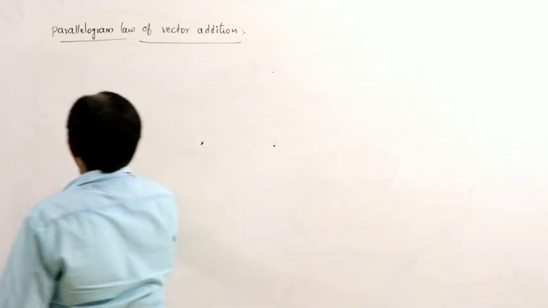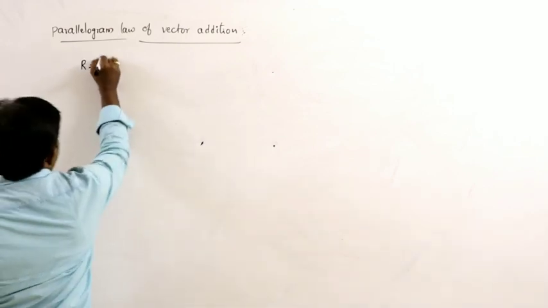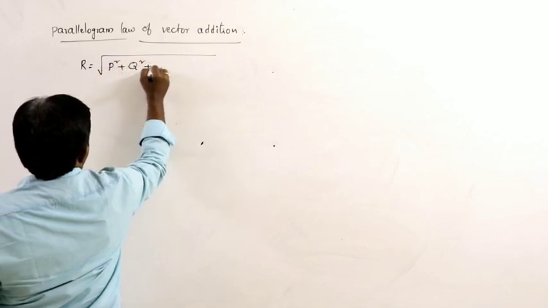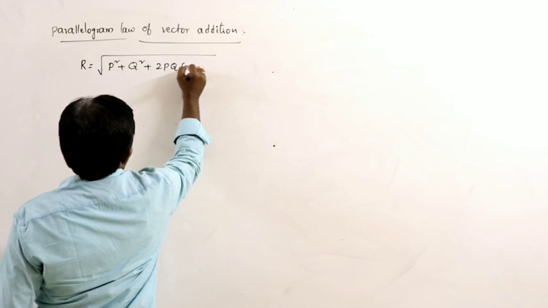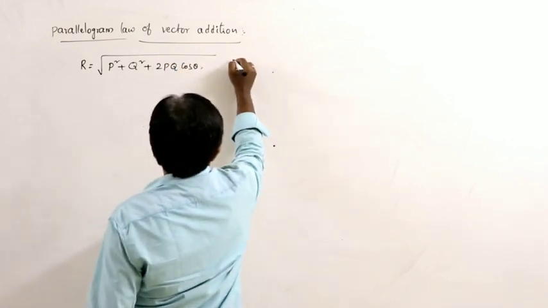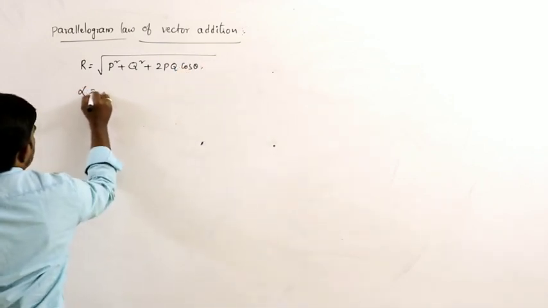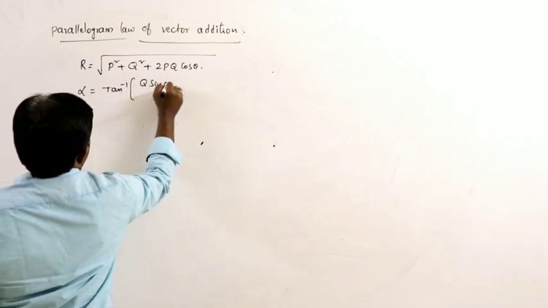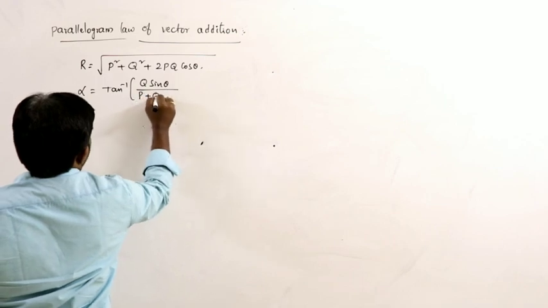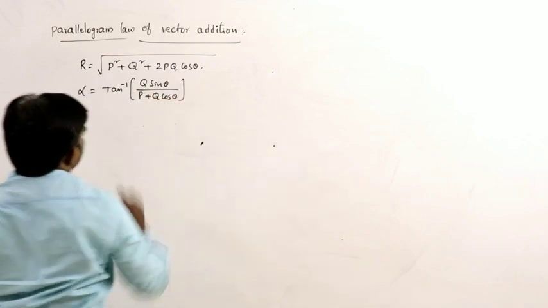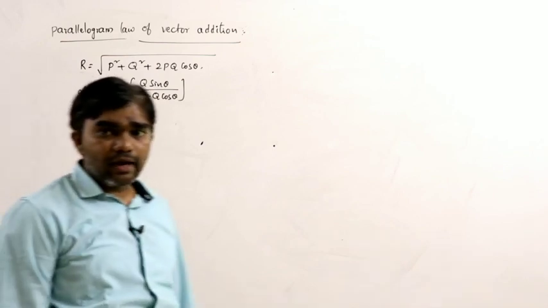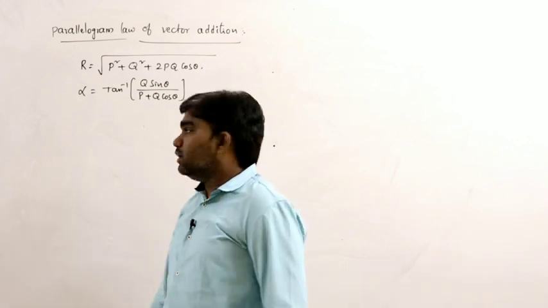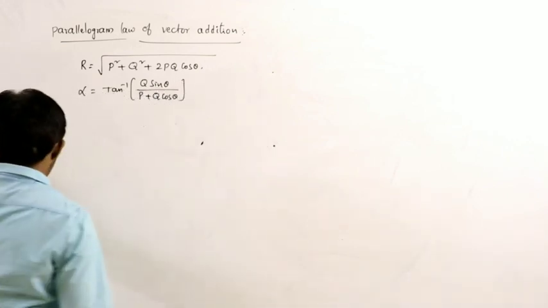Magnitude of the resultant R is equal to under root P square plus Q square plus 2PQ cos theta, and the direction of the resultant alpha is equal to tan inverse of Q sin theta by P plus Q cos theta. R is the magnitude of the resultant, alpha is the direction of the resultant. So now in this situation, let us see the applications.